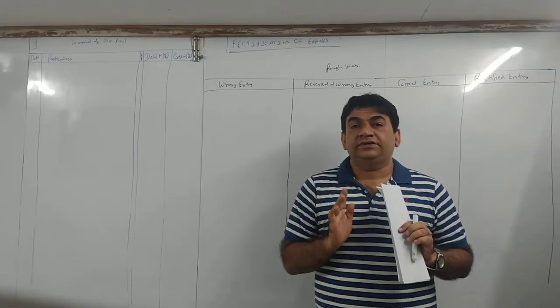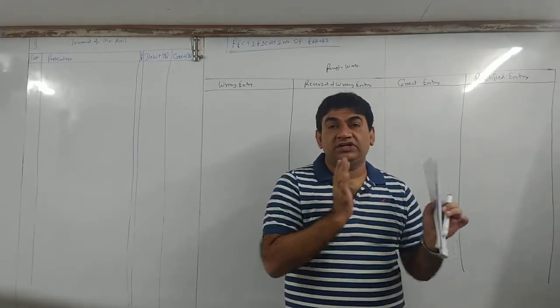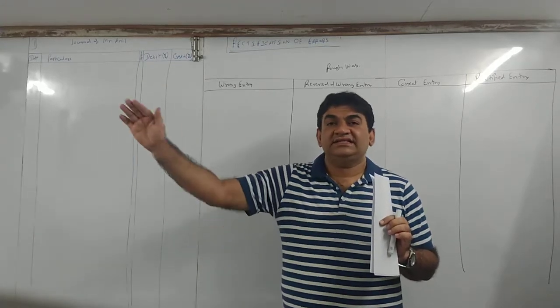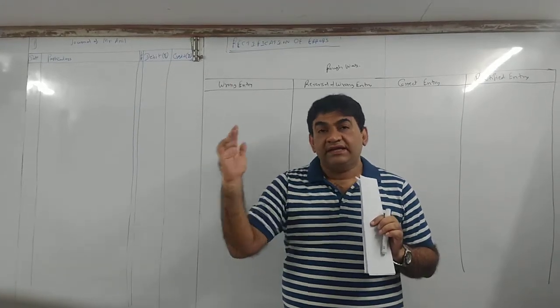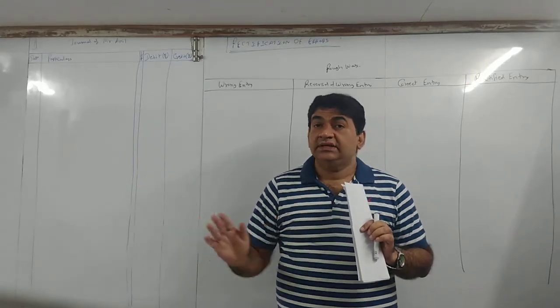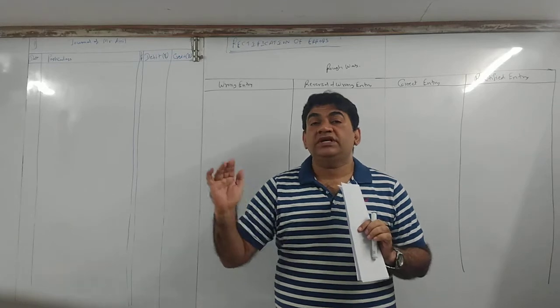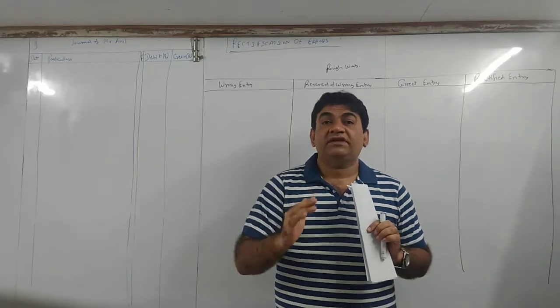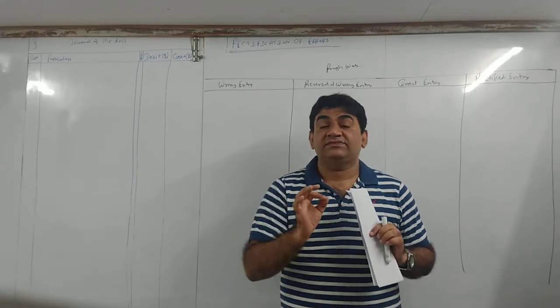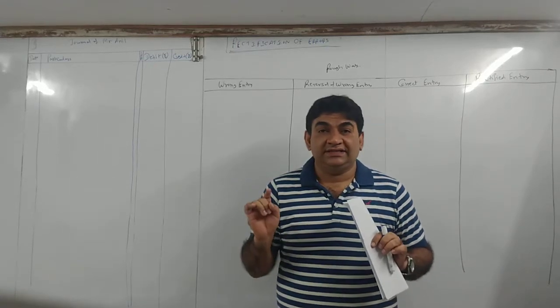Now listen very carefully. You have passed a journal entry, you have posted in the ledger. From the ledger the trial balance is made. Even if trial balance is not prepared, from the journal you posted to ledger. Now what happens? After posting into ledger, or even after passing the journal entry, if you come to know that you have made some mistake, you cannot cancel.